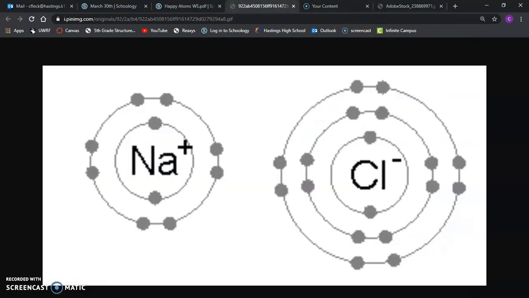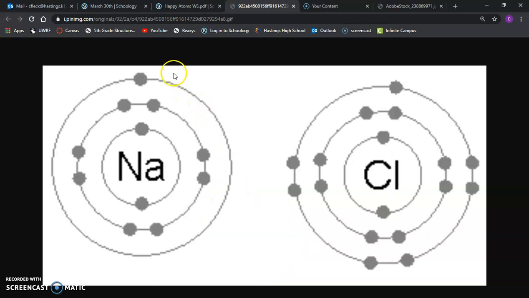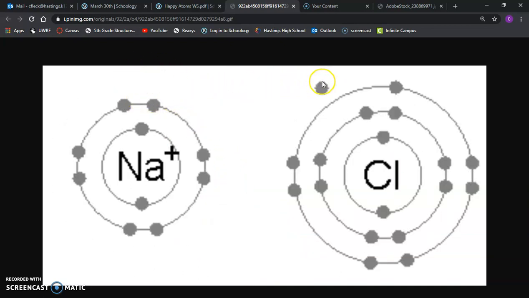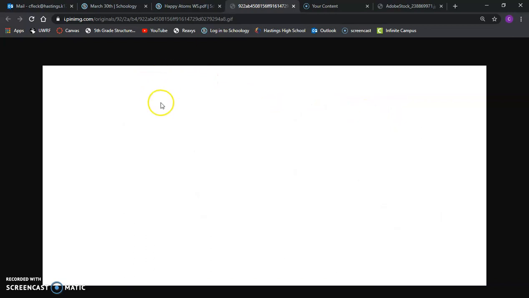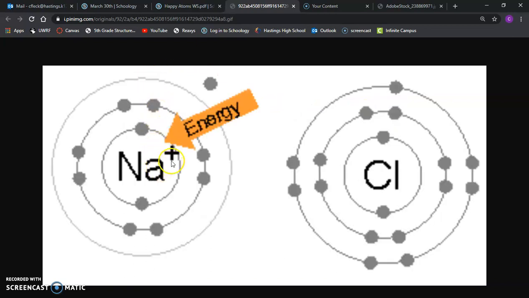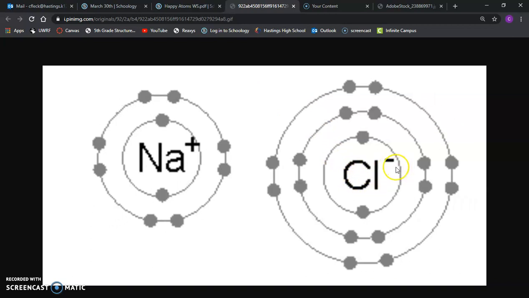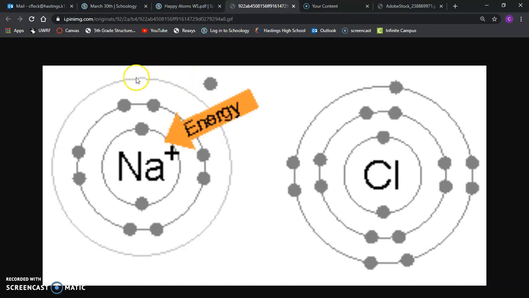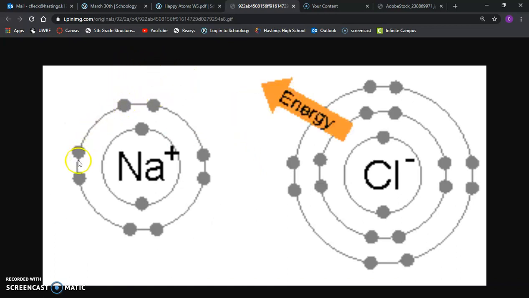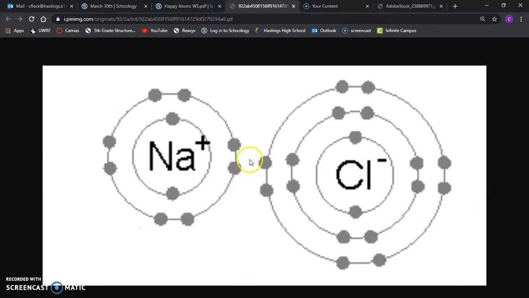Now, for this type of bonding to occur, the 1 electron on sodium is going to transfer to chlorine. If we lose that electron, sodium becomes positive. And if chlorine gains that electron, it becomes negative. And look at what we have here. Once we lose that electron on the outer ring, we have 2, 4, 6, 8 electrons on that previous ring.